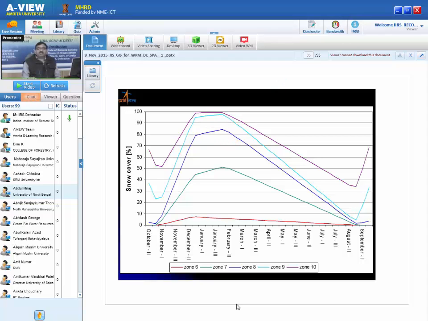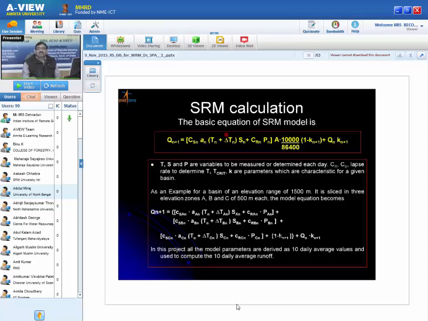And if you give this parameter to snow melt runoff models, this is a temperature index model, where the snow cover area is a very important parameter. Then you know that we can calculate. So T, S, and P are the variables to be measured or determined. Then there are the lapse rate, T critical, and K. Then the basin area. All this information we provide.